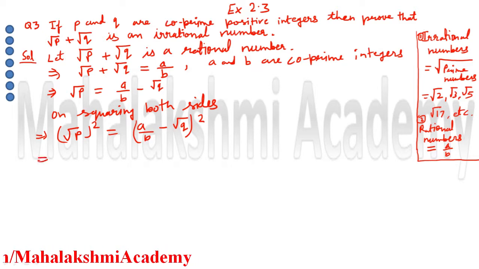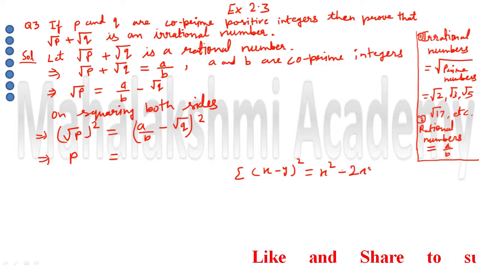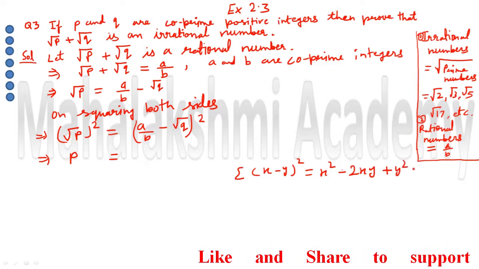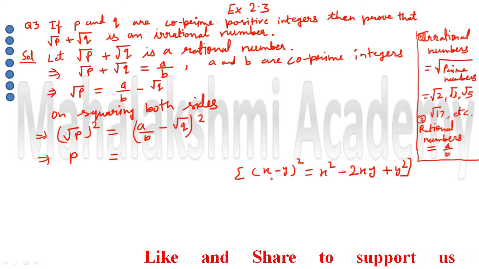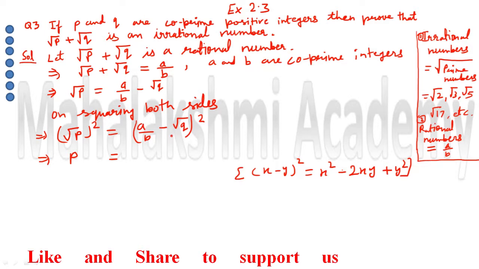Now when we do root P square, the root and the square will cancel each other, and we will get only P. On the other side, we are going to use the formula (x minus y) whole square. What is the formula? x square minus 2xy plus y square. So this formula we are going to use. First we have to do x square, which means first term square.